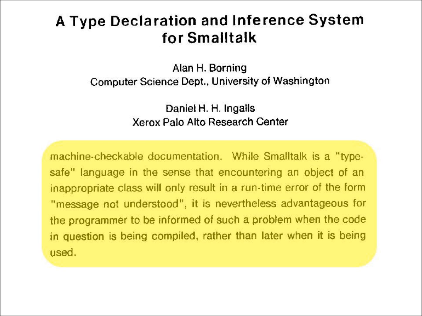But it would be advantageous for the programmer to be informed of this error at compile time rather than during program execution. So right there, we have an exception that would have been only raised dynamically that the type checker is now informing you about statically, which means it can never occur at runtime.